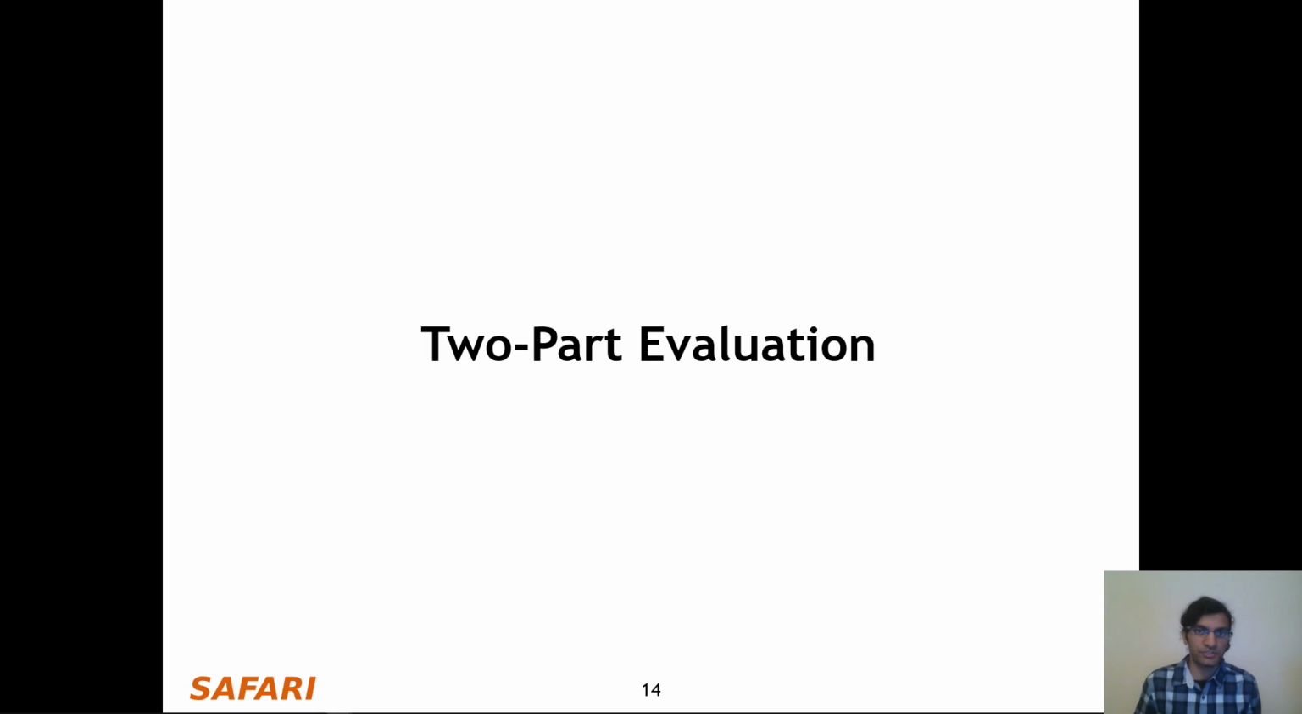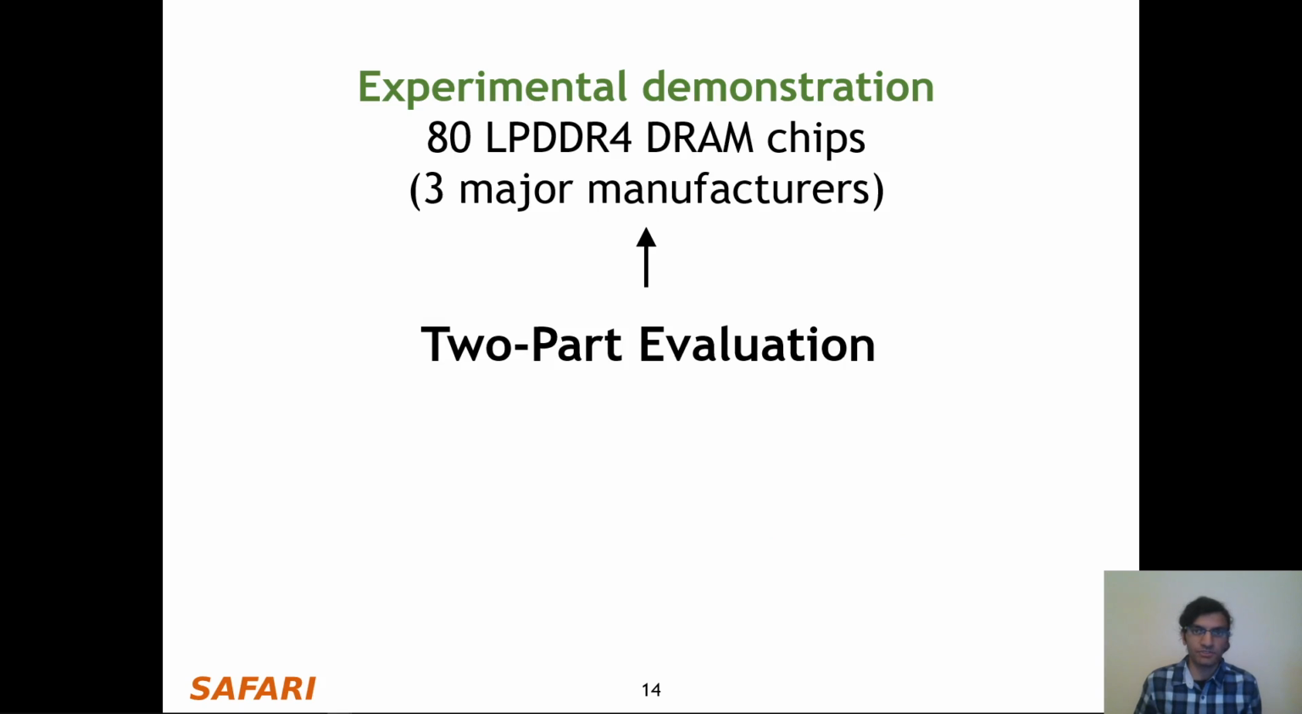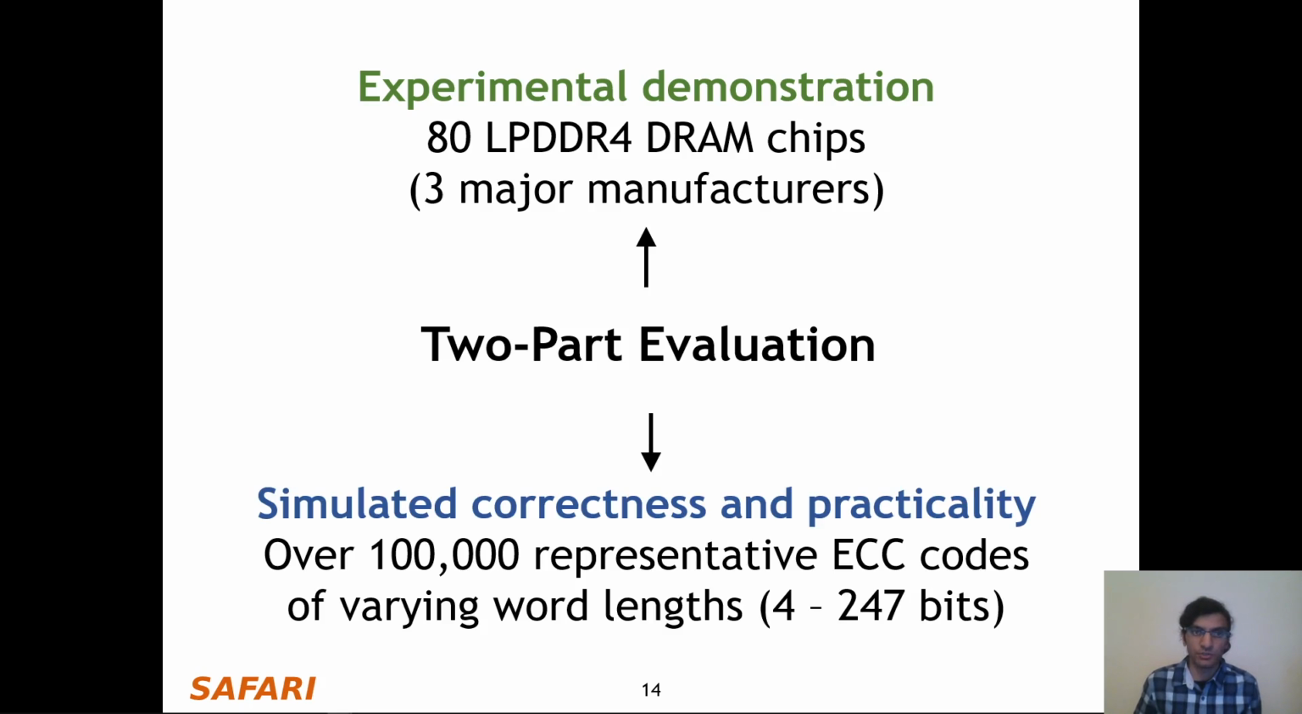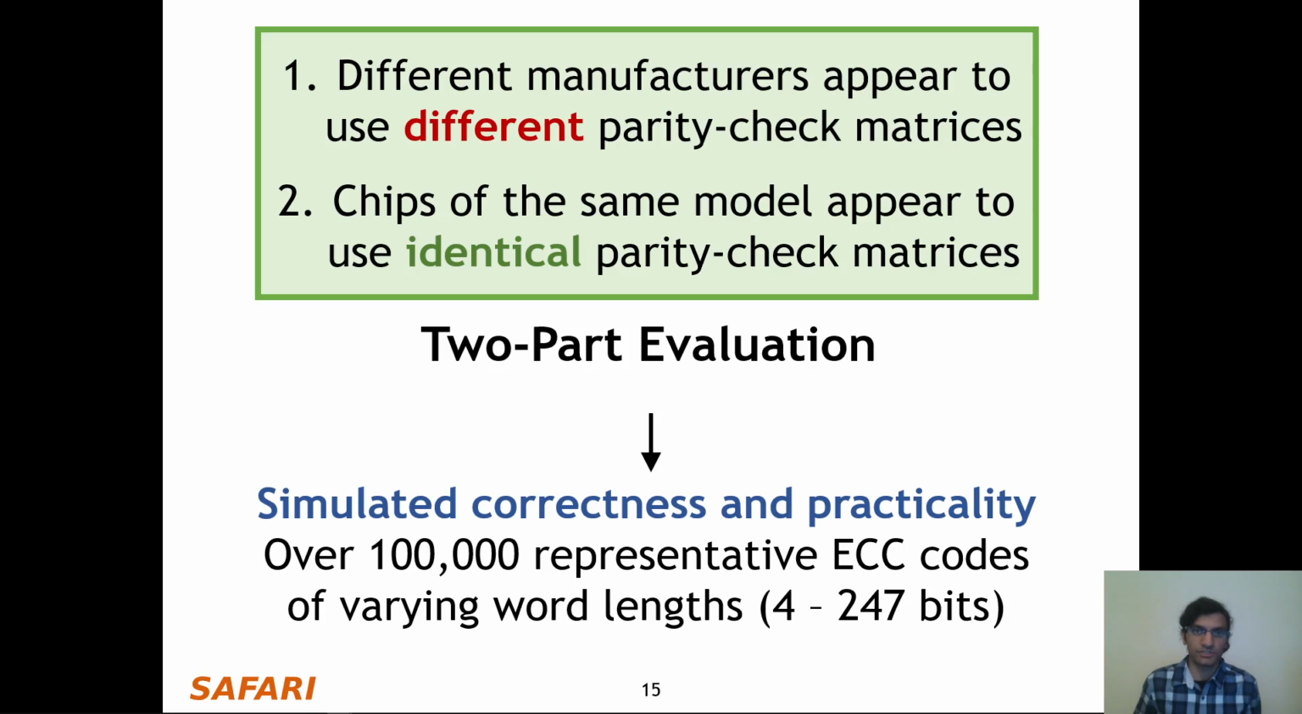Now we evaluate BEER in two different ways. First, an experimental demonstration using real LPDDR4 DRAM chips from three major DRAM manufacturers, and second, in simulation to show BEER's correctness and practicality for various representative on-die ECC codes. Now our experimental results show that different manufacturers appear to use different parity-check matrices, and chips of the same model appear to use identical parity-check matrices.